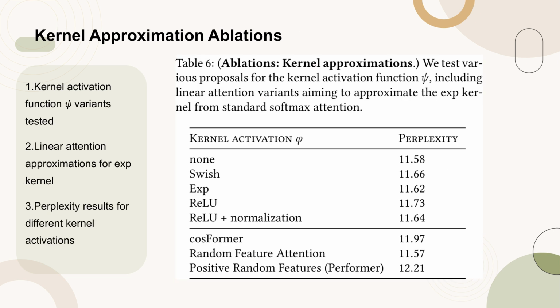Table 6 presents the results of ablating various proposals for the kernel activation function psi, focusing on linear attention variants designed to approximate the exponential kernel inherent in standard softmax attention. The table includes perplexity scores for different kernel activation functions, such as none, Swish, exp, ReLU, and ReLU with normalization. Additionally, it covers specific implementations like cosFormer, random feature attention, and positive random features, Performer. These results provide insights into the performance of different kernel approximations in the context of linear attention mechanisms.